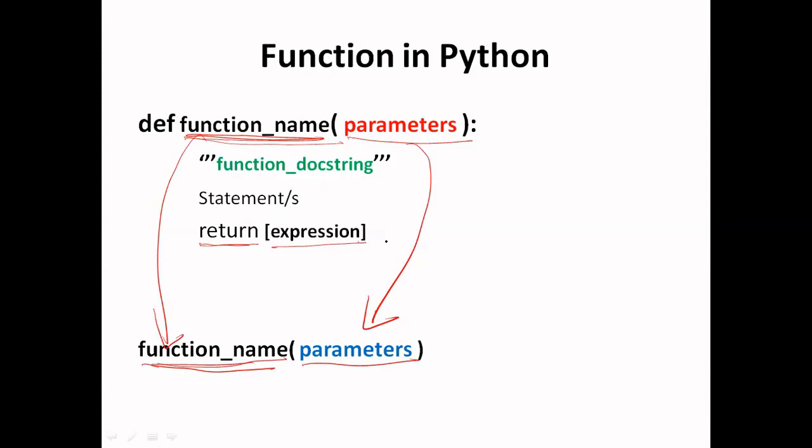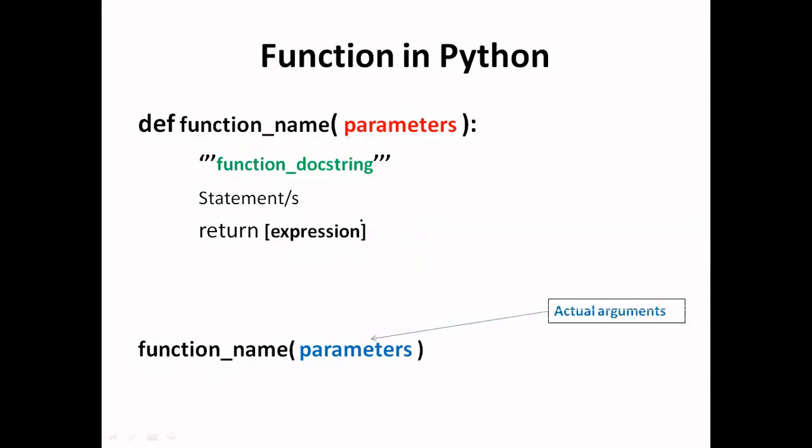First we are talking about the function and how to basically write a function in Python. So when we call that particular function, these parameters are sometimes known as actual arguments, and the parameters inside the function definition are called formal arguments.